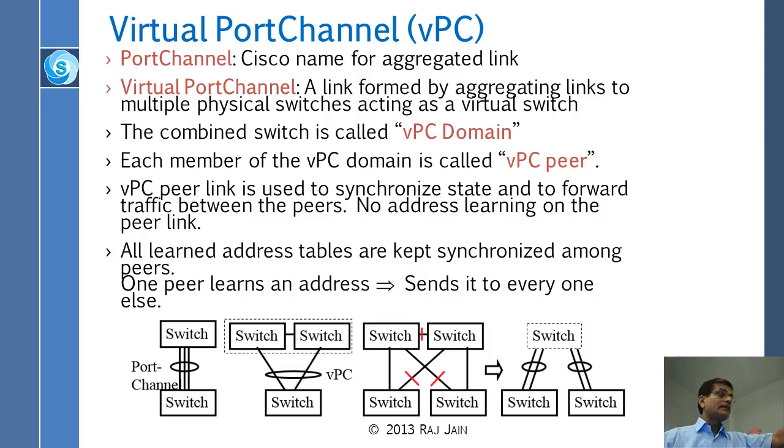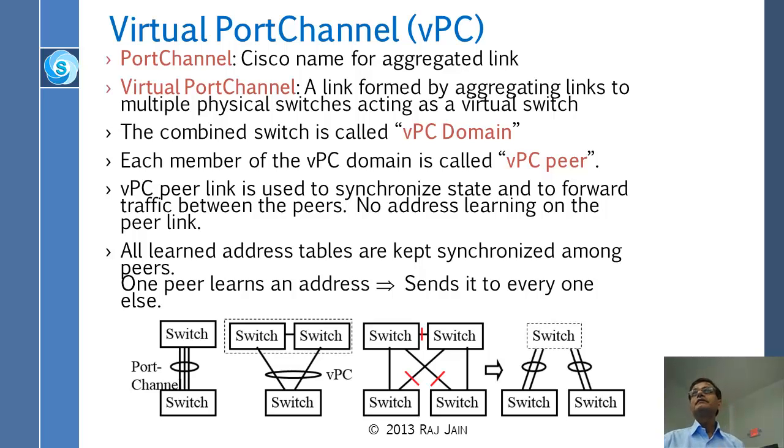They had the standard for LACP, but they did not have this whole combining the bridges thing. So what is new here is combining physical bridges into one virtual bridge.